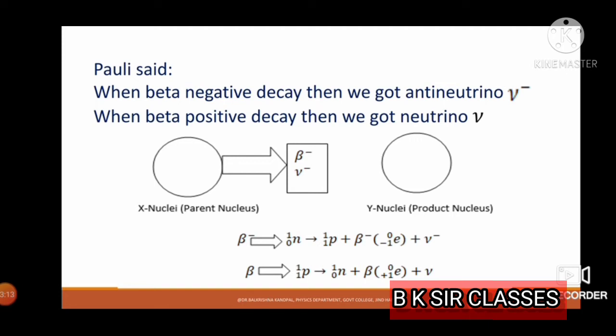Similarly, two equations are given here. For minus beta decay, one neutron changes to a proton with a beta minus particle plus an antineutrino. If a proton changes to a neutron, that is positive beta decay, it gives a beta positive particle, which means a positron, plus one neutrino.